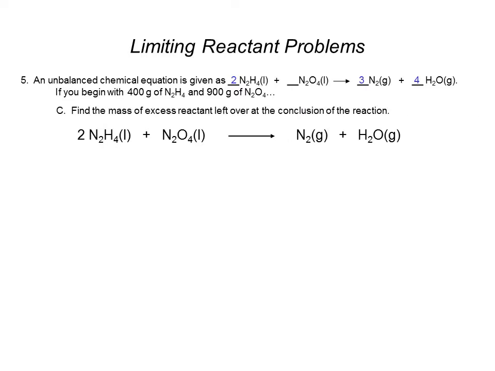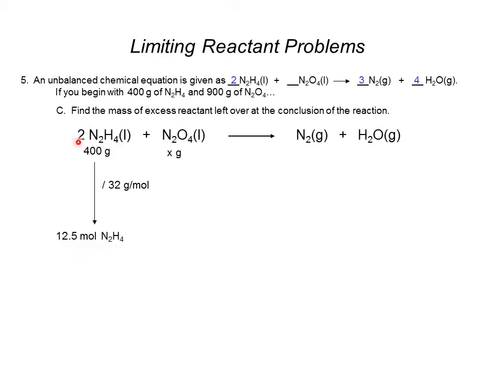How about this one? Find the mass of excess reactant left over at the conclusion of the reaction. Now this is one that seems hard, but it's really not too bad. If we go through our initial step, we found that, well, let me slow it down here. We know that the N2H4 is limiting. So I calculated several times here that the moles of N2H4 is 12.5 moles.